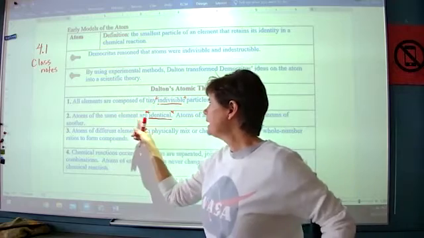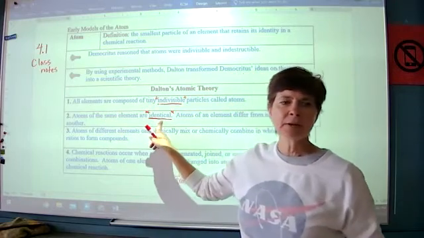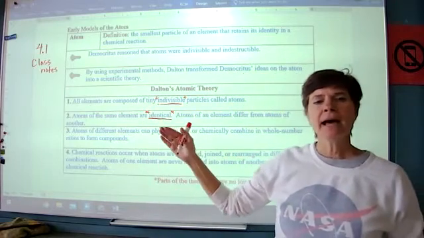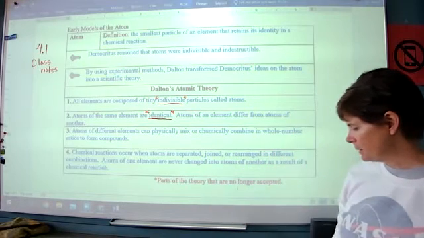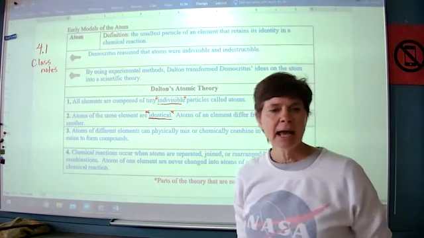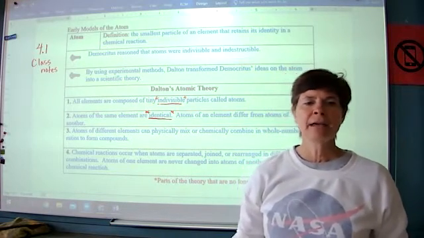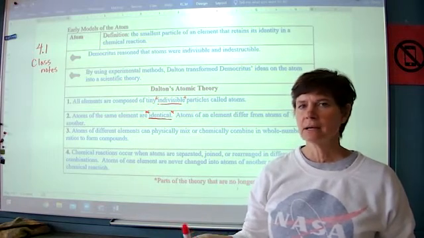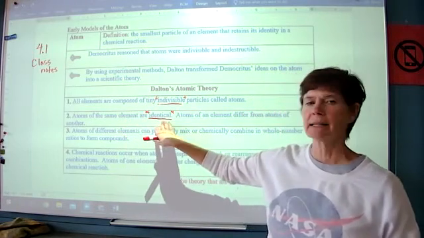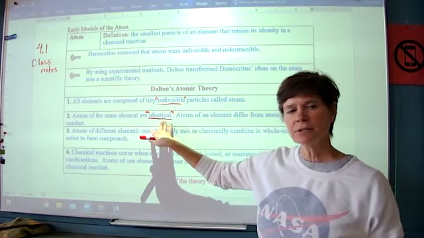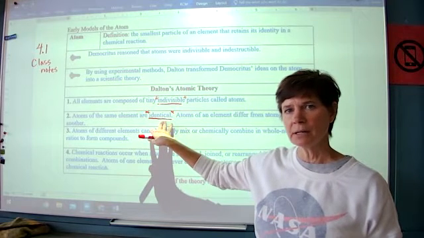So that would be another part of the theory that is no longer accepted. Atoms of the same element will be identical in this way, in that they will all have the same number of protons. So, for example, oxygen atoms, every oxygen atom will have 8 protons in the nucleus. The way that atoms of the same element will not be exactly identical is in another subatomic particle that we call neutrons.